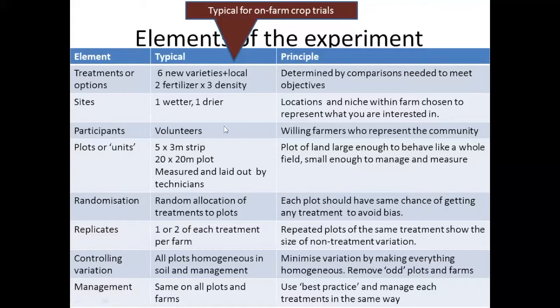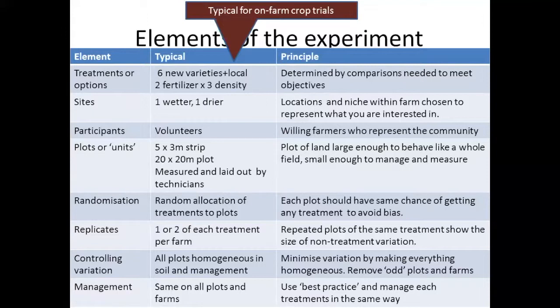When we're talking about the sites or locations for the trials, sometimes people will say, all right, I'm going to have one in a wetter zone and one in a drier zone or something like that. The principle is the locations are chosen to represent what you're interested in.